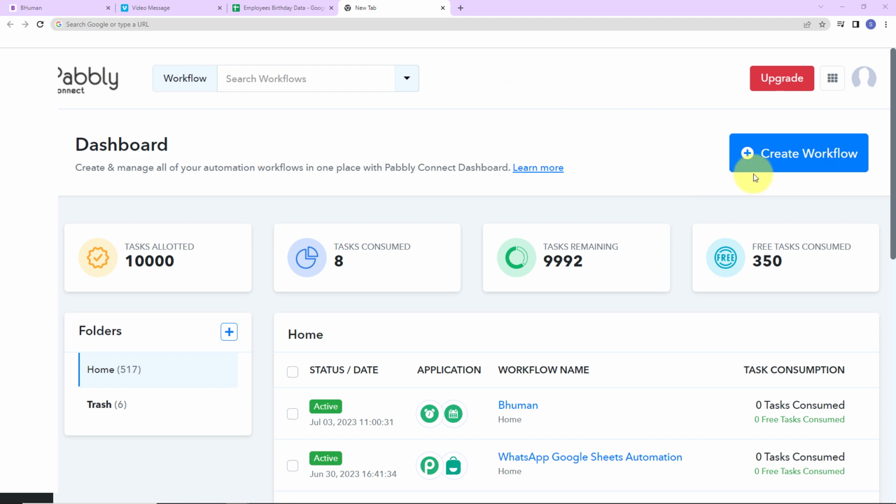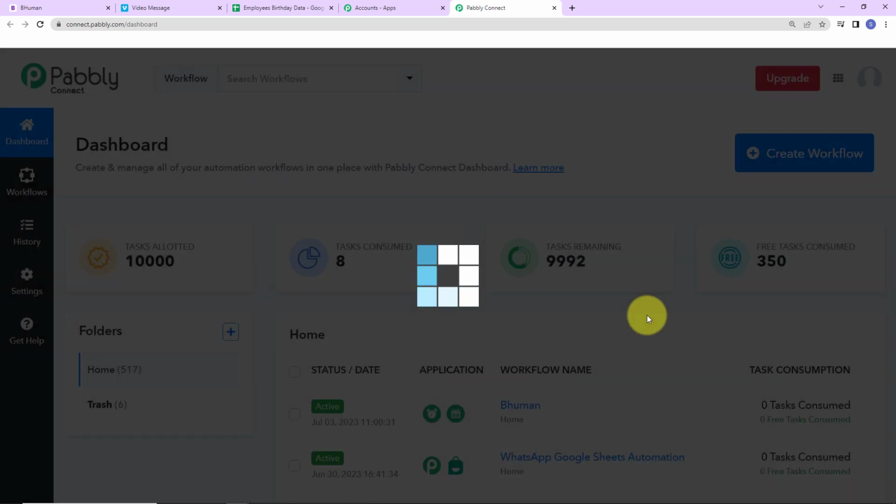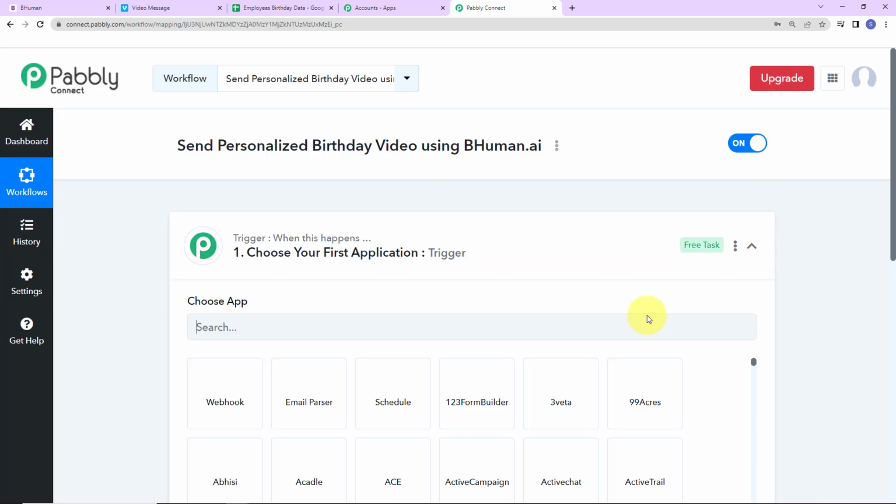Now on the right hand side, there's a tab Create Workflow. Let's click on this, and a dialog box has appeared which is asking us to name this workflow. So what is my objective here? Send personalized birthday video using BHuman.ai. Let's click on Create. Now when you are naming it, you can give any particular name.